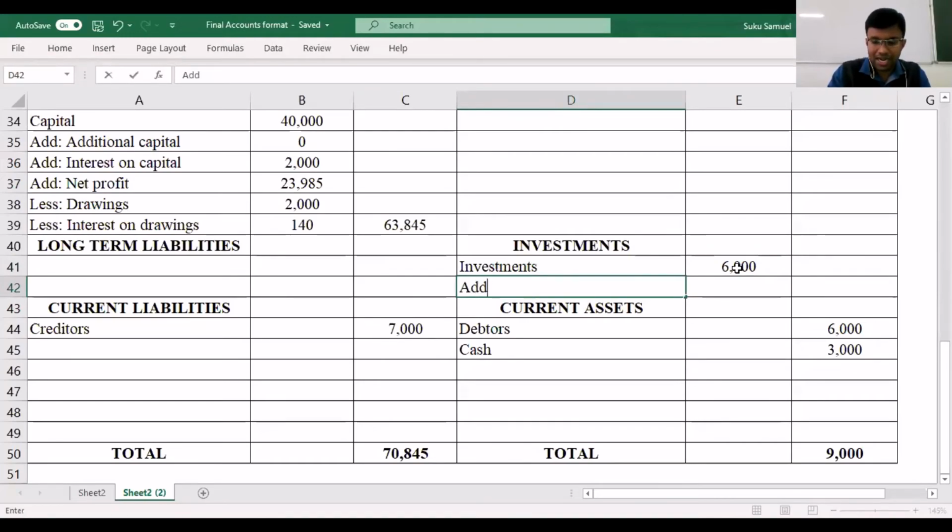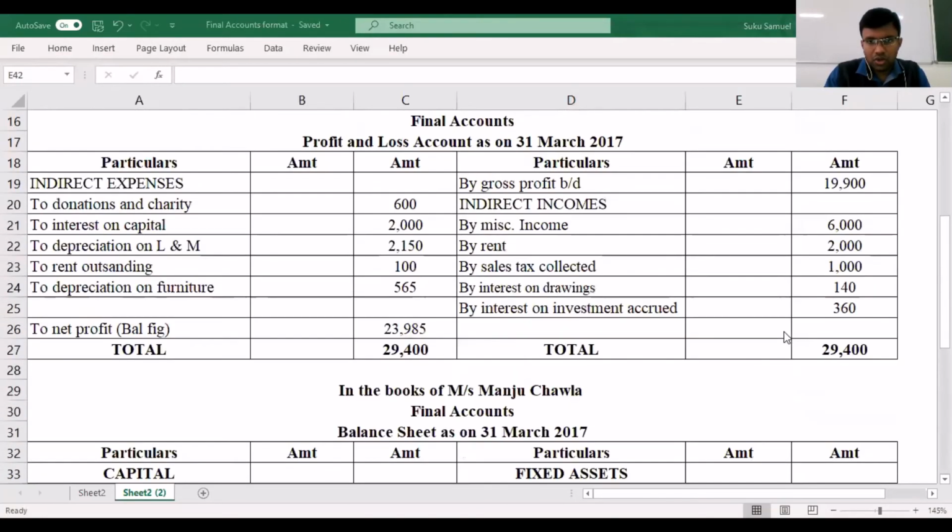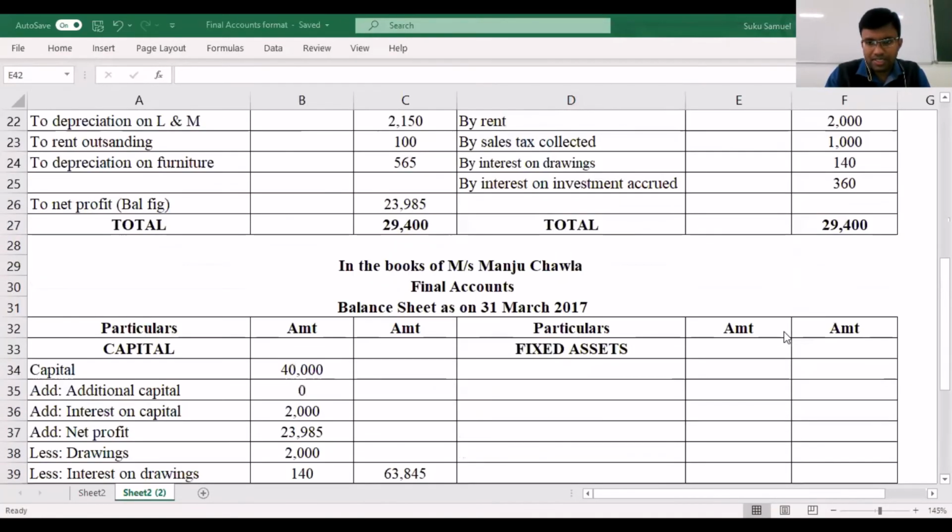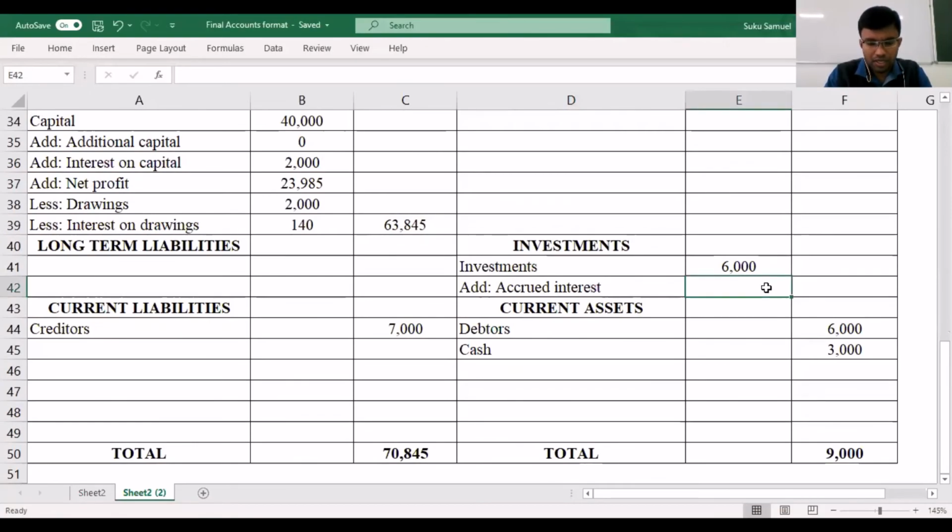The accrued interest amount is 360. So 6,000 plus 360, the total works out to be 6,360. So that also we have considered.